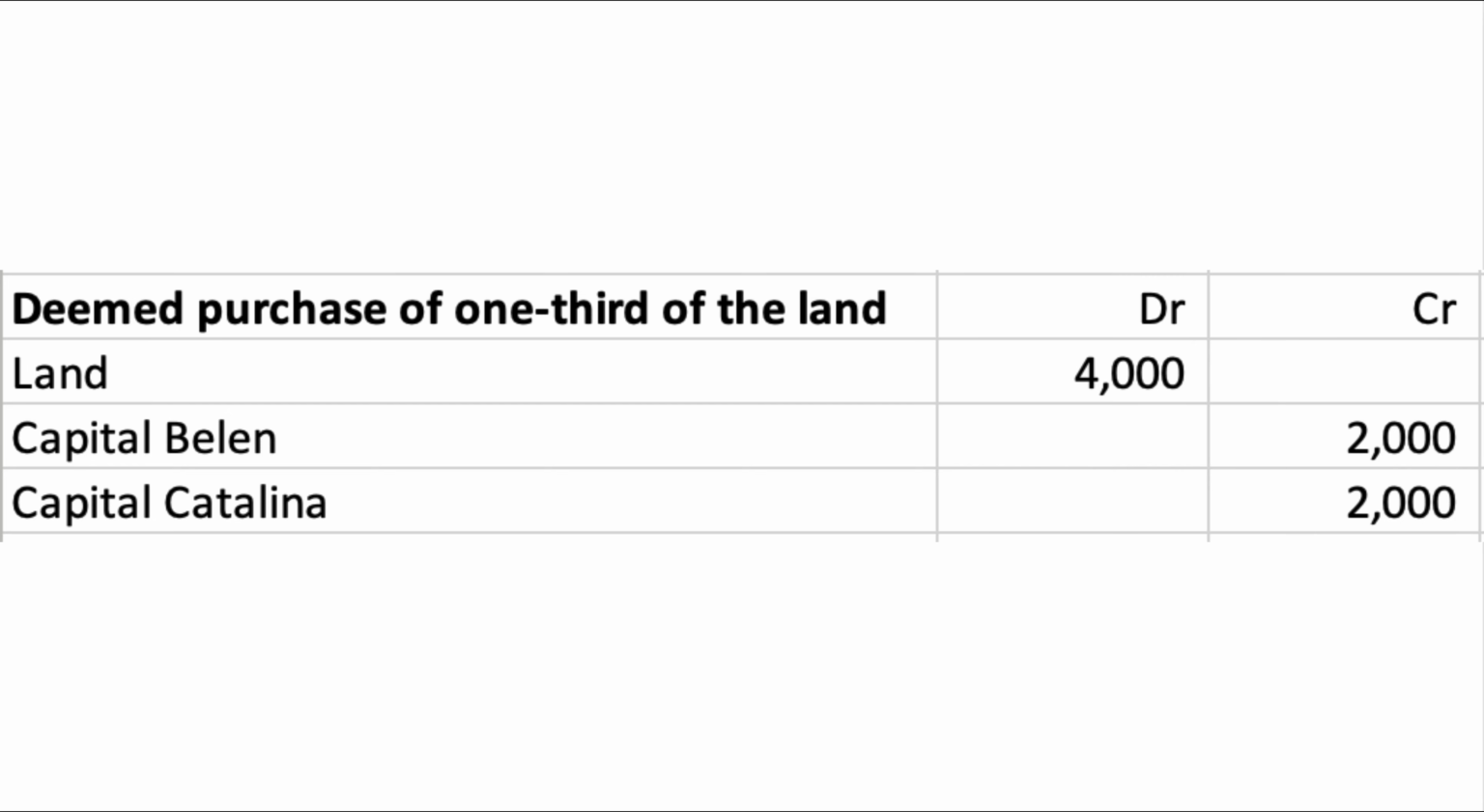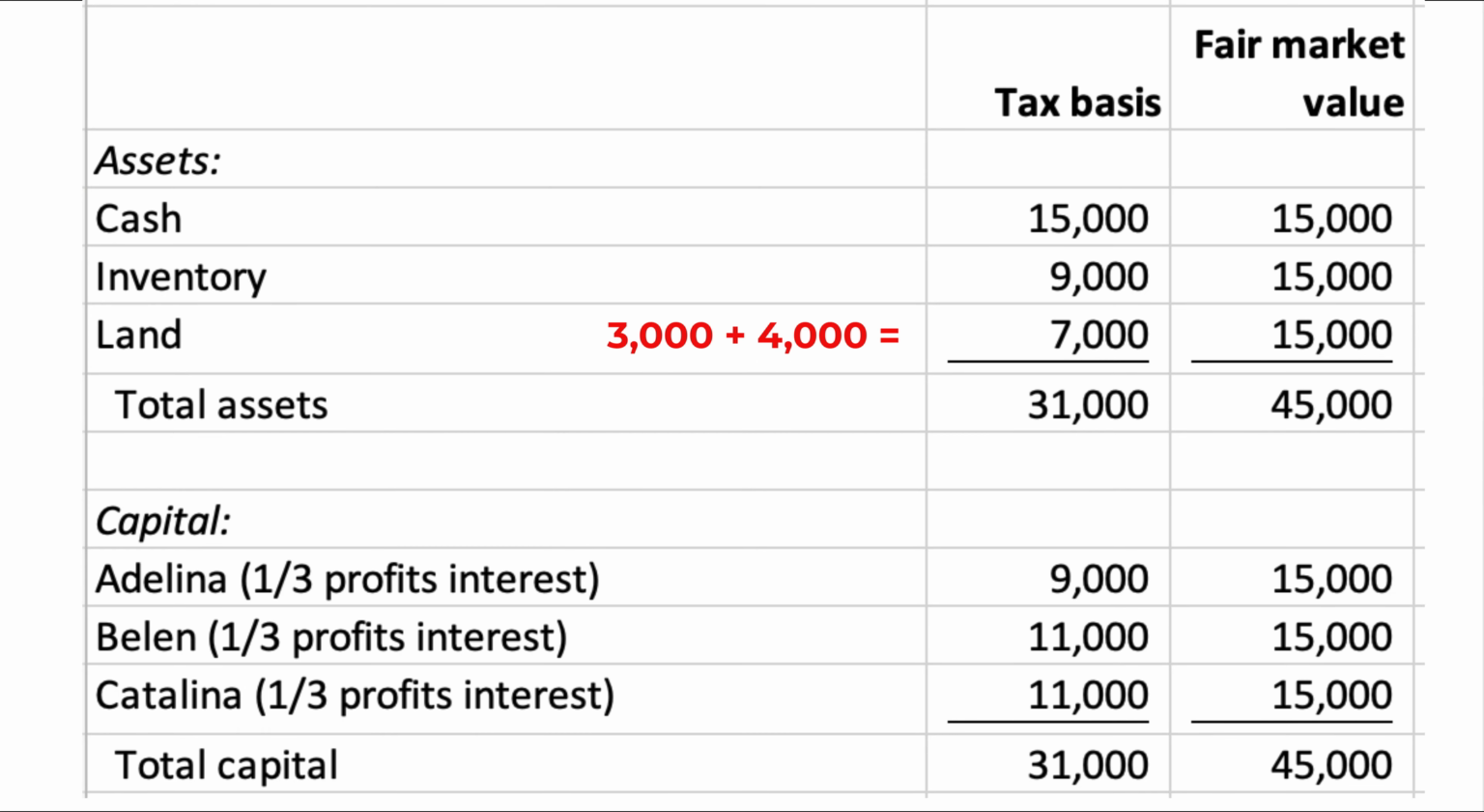The tax journal entry for the deemed purchase of the land by Belen and Catalina would look like this. Notice that the tax basis of the land has also increased by $4,000, so that 1/3 of the land tax basis is now at fair market value. This is because Belen and Catalina paid fair market value for the 1/3 share of the land. And the balance sheet after the deemed purchase of the land would look like this.